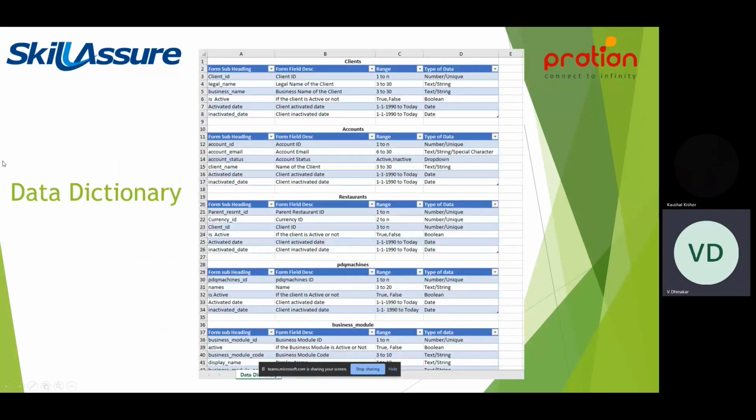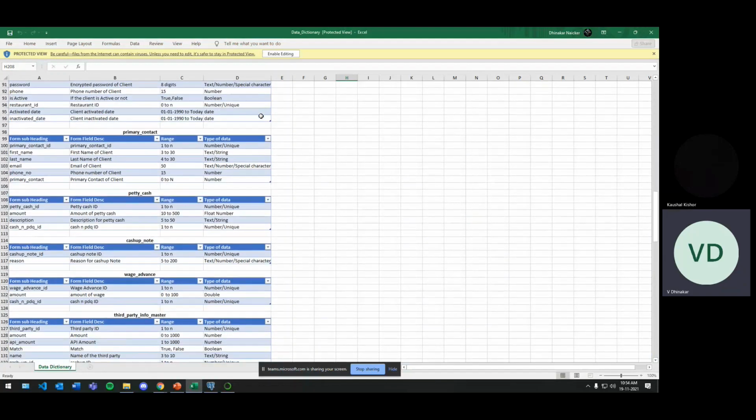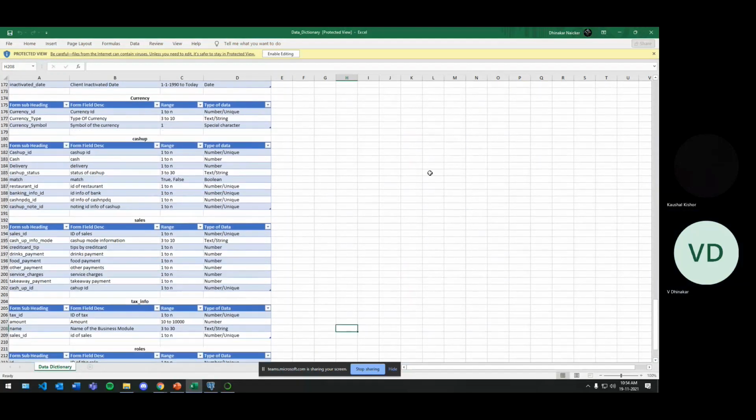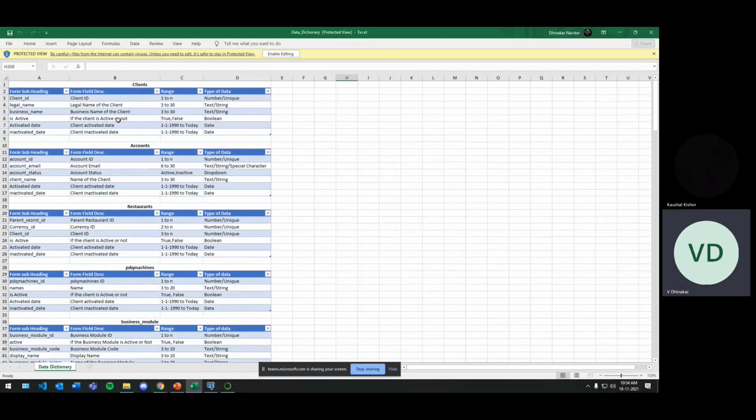So here is the data dictionary created for our data set. We have divided it into the client subheading, then what the heading means, its description, its data range, and the type of data. We can see the entire data dictionary I have created for this project. Here we can see that I have created a data dictionary for all 25 tables. This is one of the important goals for our project, and it's done.